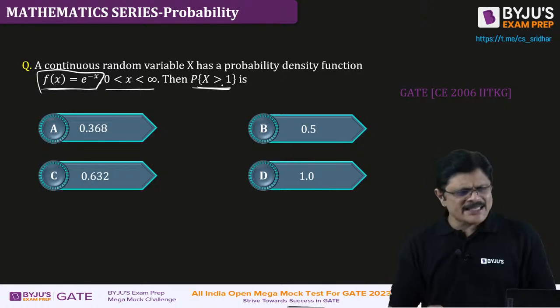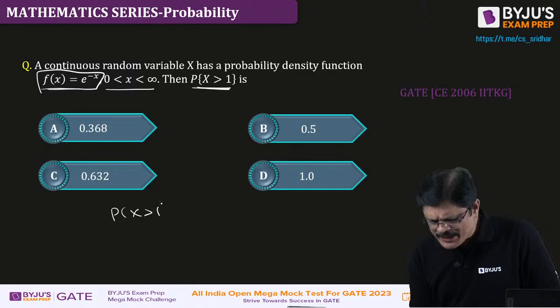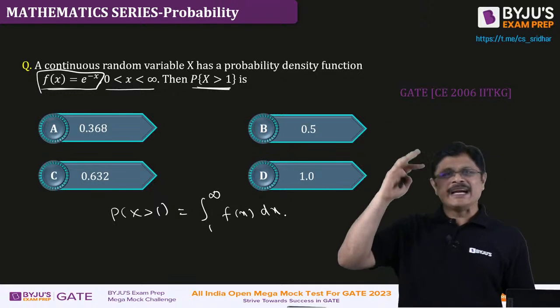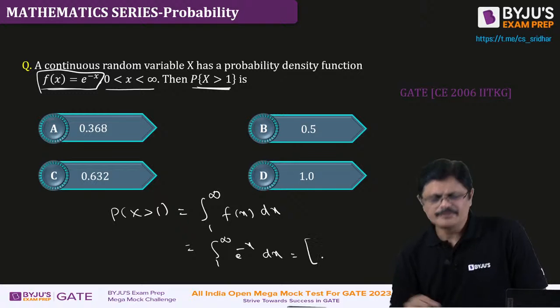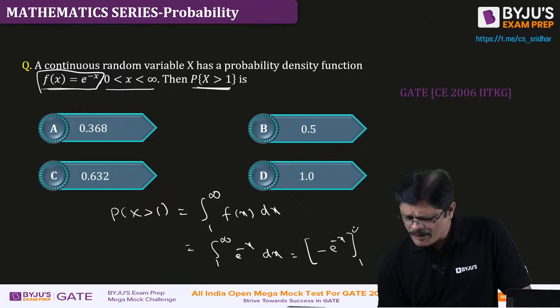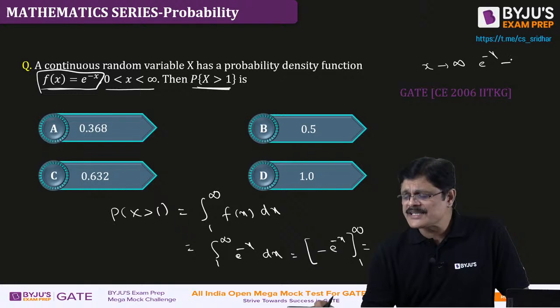Now, the probability that x is greater than 1 means you need to integrate f(x) dx from 1 to infinity. That is the integral from 1 to infinity of e to the power minus x dx. What is the integral of e to the power minus x? It is minus e to the power minus x, from 1 to infinity. As x approaches infinity, e to the power minus x approaches 0.